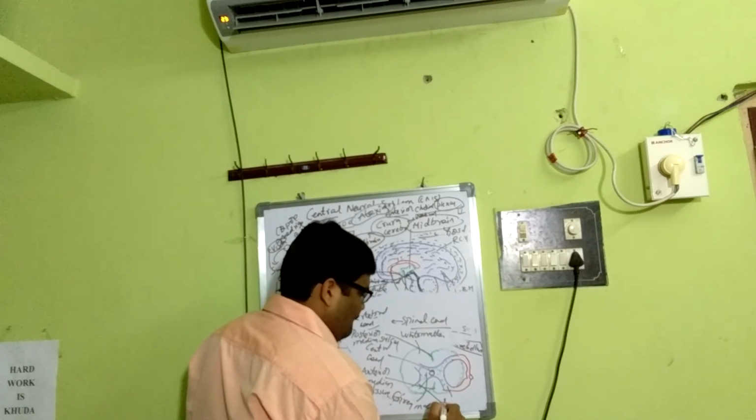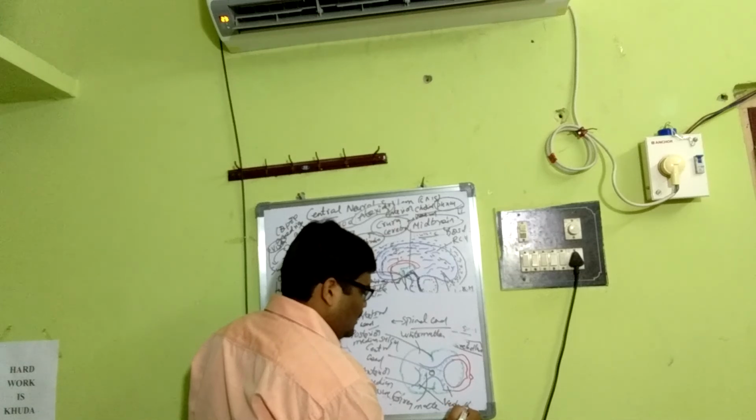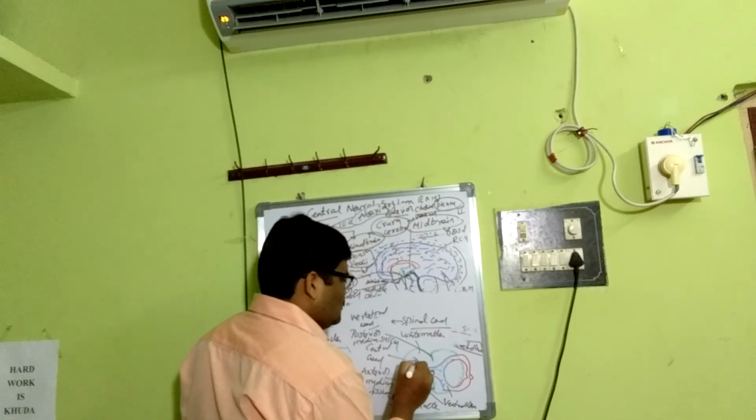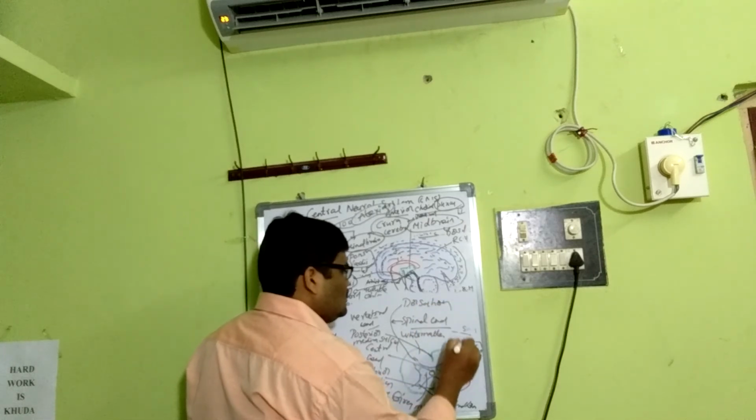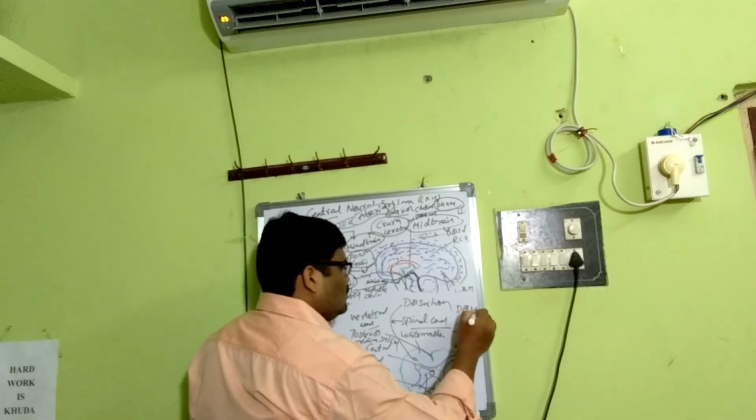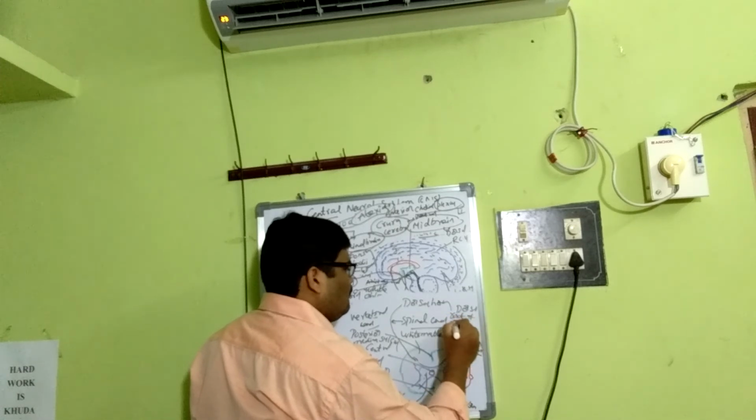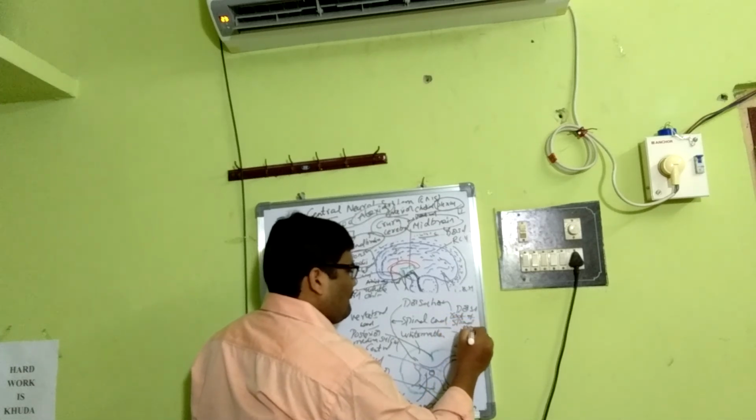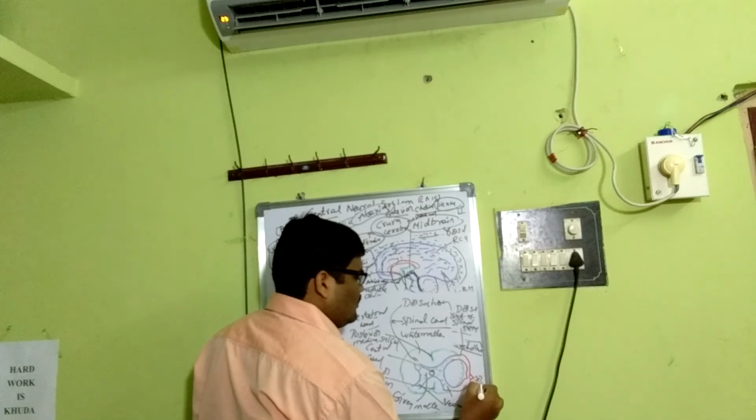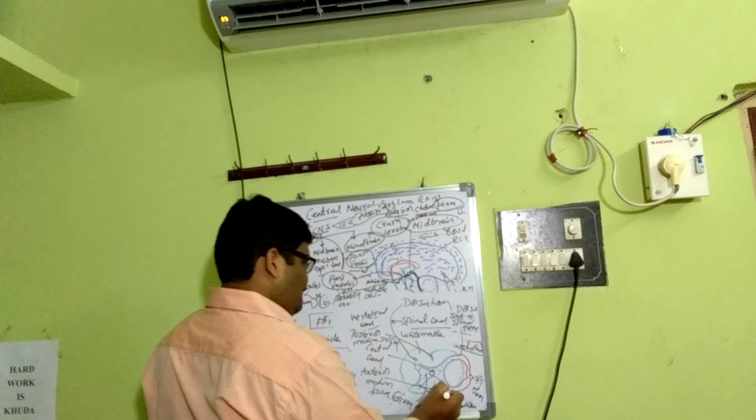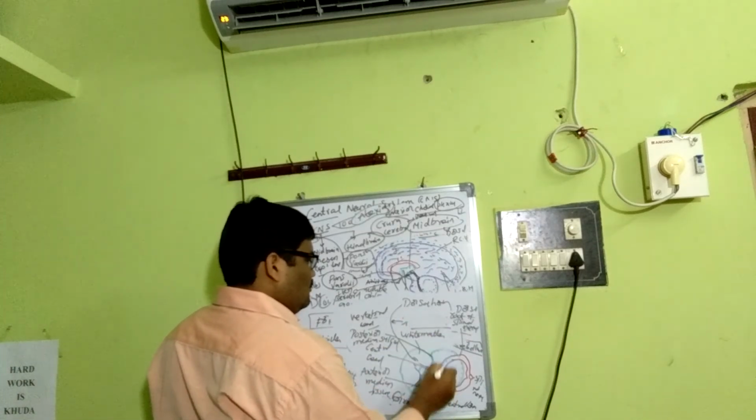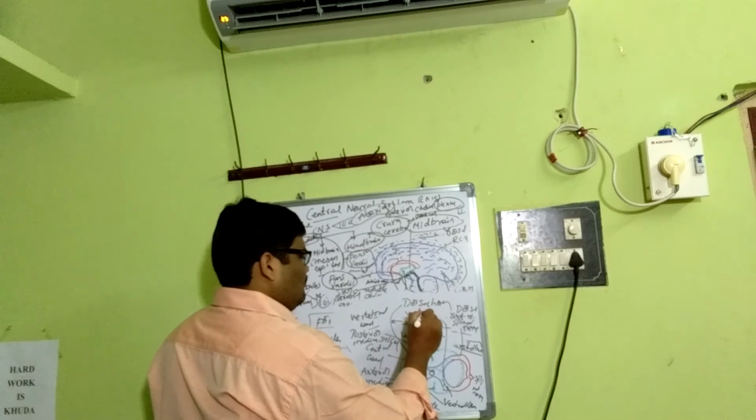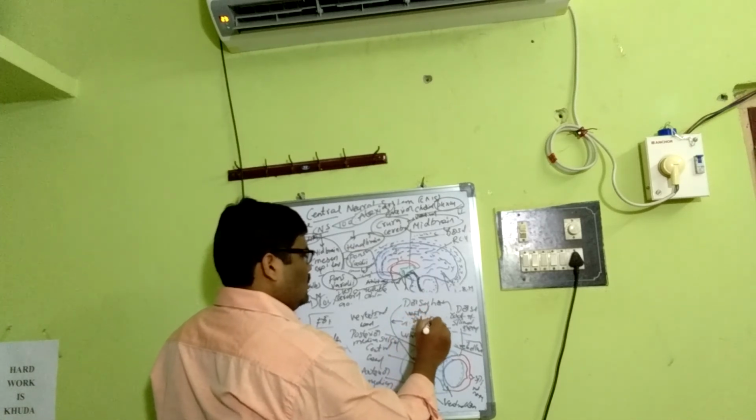These are the ventral horns. This is the ventral horn, and these are the dorsal horns, and these are the dorsal roots of the spinal nerve. This is the spinal nerve. And this is a ventral root, the ventral root of the spinal nerve.